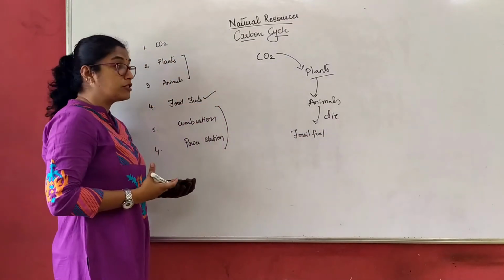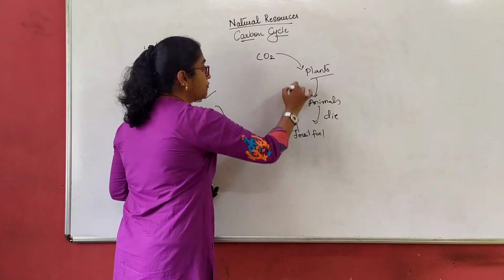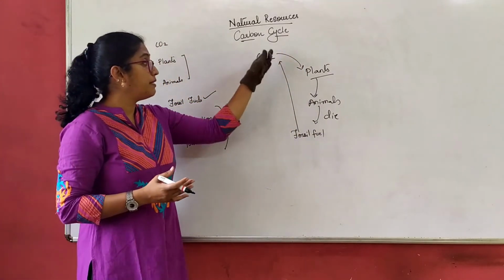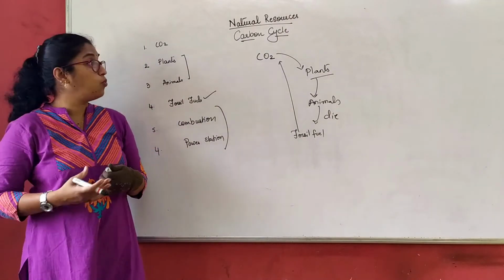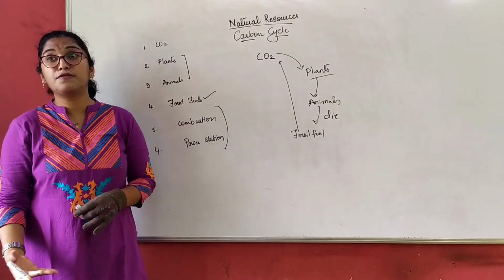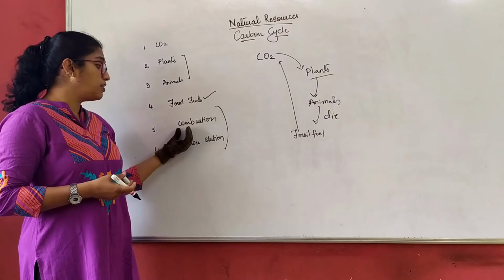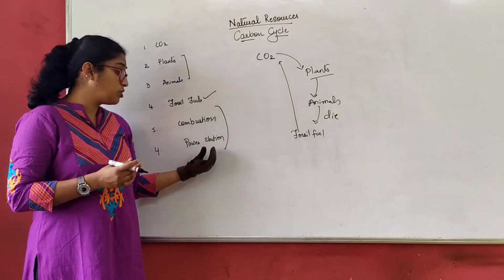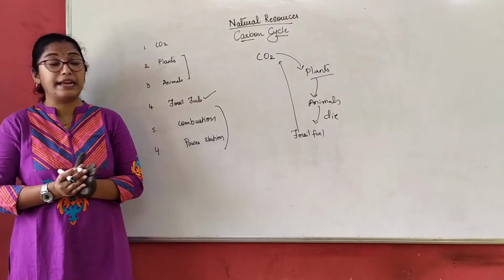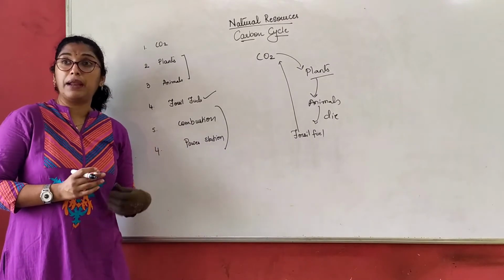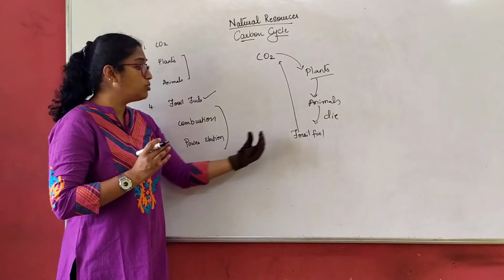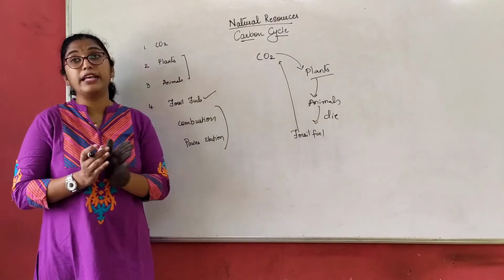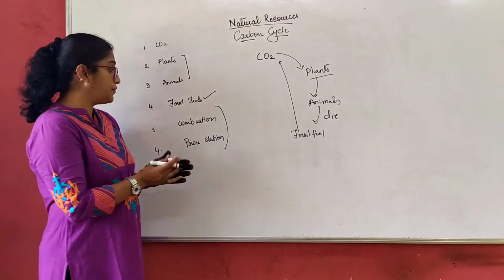When these fossil fuels are formed, when we burn fossil fuel, what is released? Carbon dioxide is released. When we say combustion, where do we use these fossil fuels? We use these fossil fuels in the factories, industries, or many of the power station plants, like thermal power plants, where we use fossil fuels to produce energy. Then again carbon dioxide is released in the atmosphere.